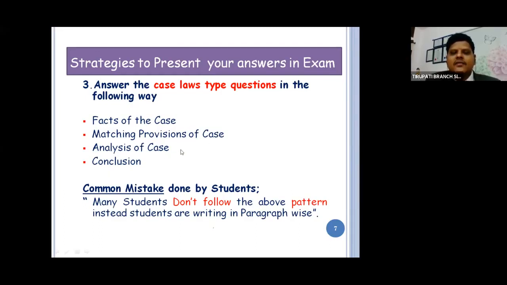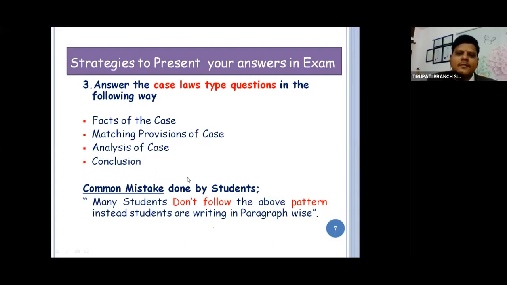Then analysis of case. So this is the legal provision, this is my analysis, this is my conclusion. Write it down. 4 out of 4, 6 out of 6. There is no question of reducing marks. When one student is getting 90 marks in auditing and another is getting 70, that means the same process they have followed, friends.